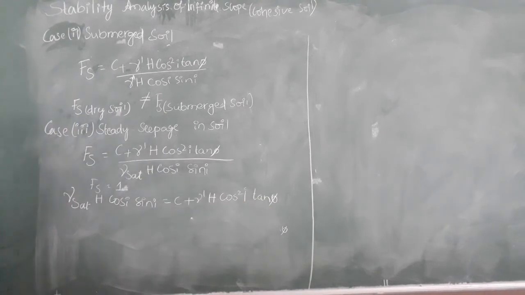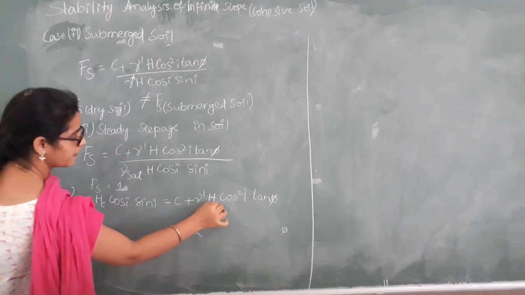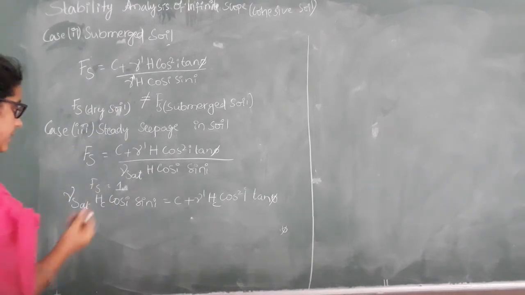What did we say? When the factor of safety is equal to 1, H will be equal to HC. So let us make H to be HC and write the expression for C.